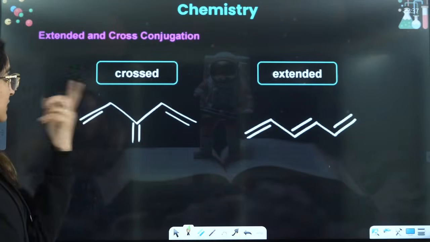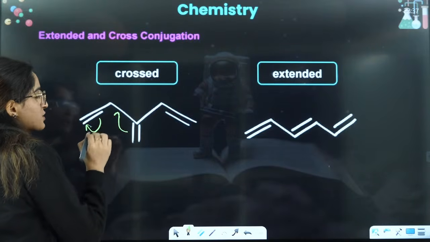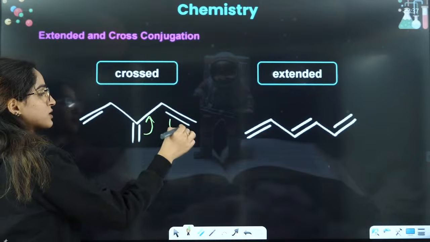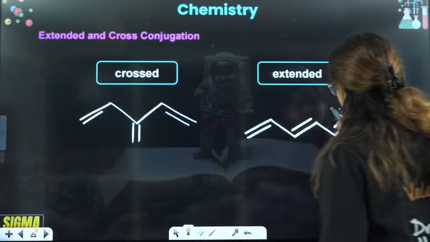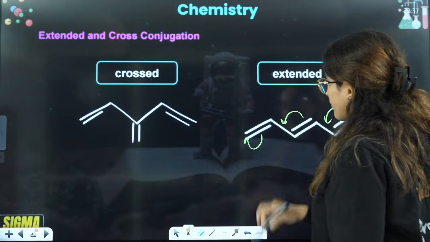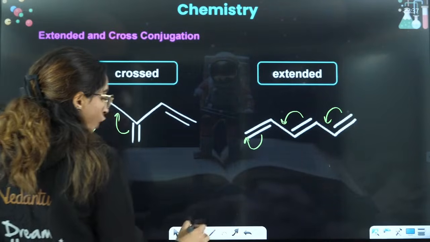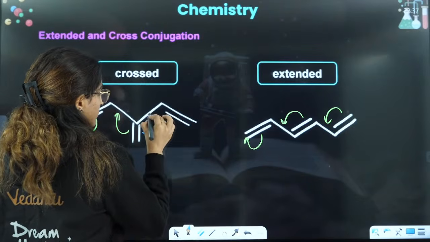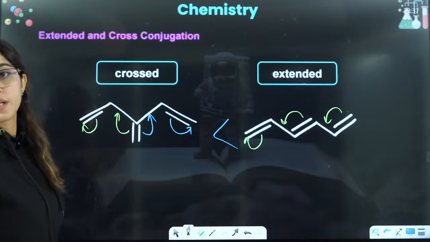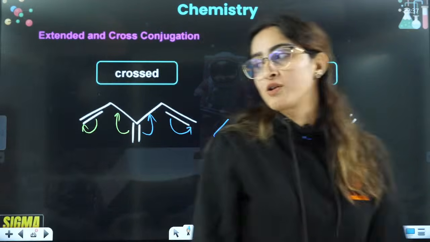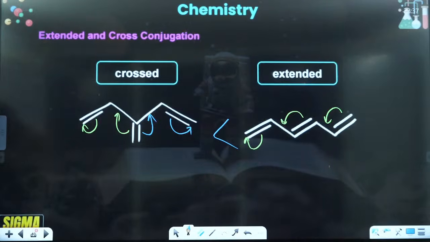Okay. Now if you see this thing here, double bond, single bond, double bond, either it can show resonance here or it can show resonance here, right? But in this case, it will show resonance like this, double bond, then it is shifting here, then it is shifting here. Here, either it can show resonance like this or like this. This is cross. So obviously extended is more stable as compared to cross conjugation, right?